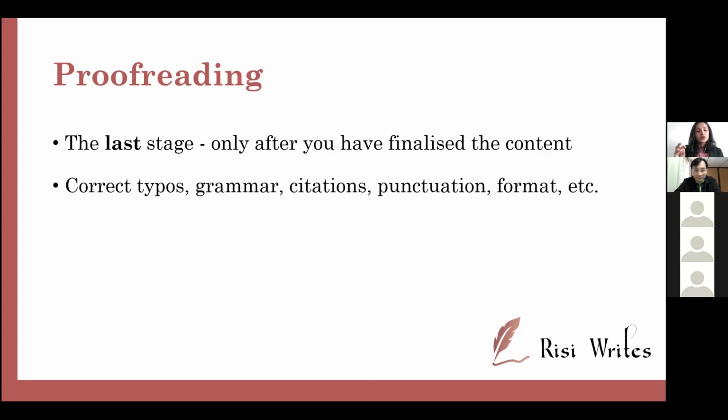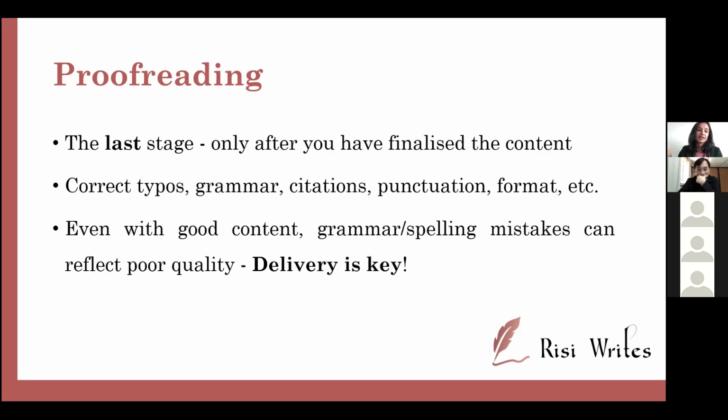So proofreading involves correcting typos, grammar, citation format, punctuation, sentence structure. So this part is very much language based. There was a study conducted in a Western country that said that our brains actually trick us when we read our own writing. So we might have spelled the word lemon as melon, but your brain sees it as lemon. Okay, so that is a trick of the mind, a trick of the brain. You see what you thought you wrote, which is why it's always good to have a second pair of eyes to check your language for you.